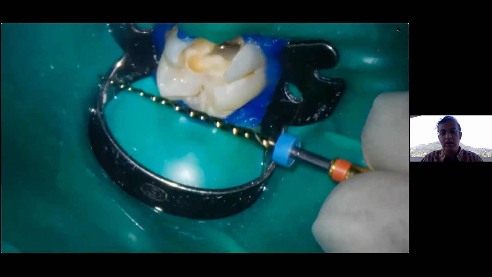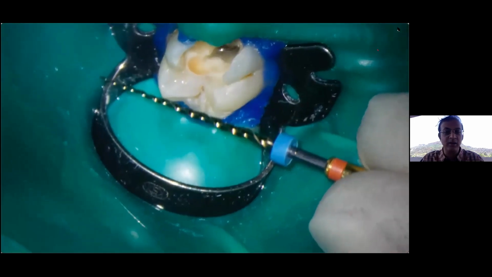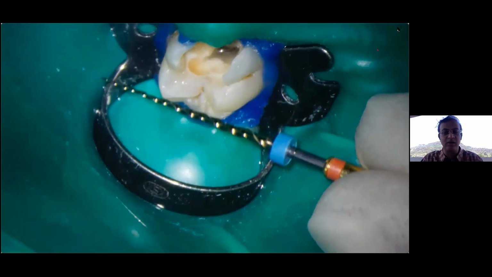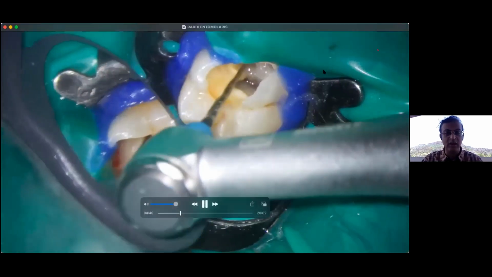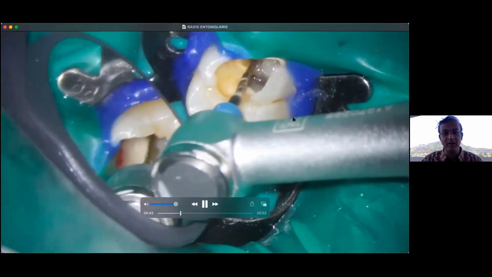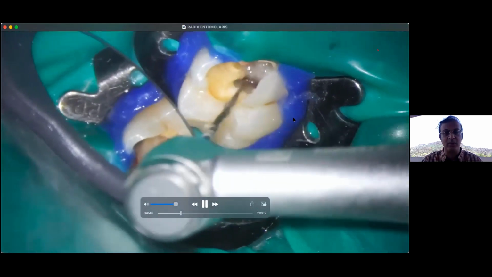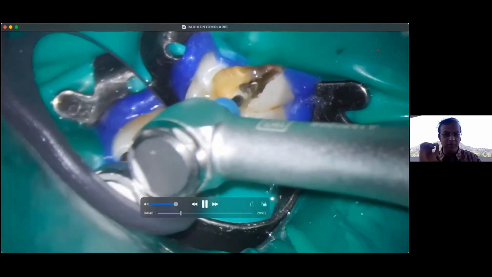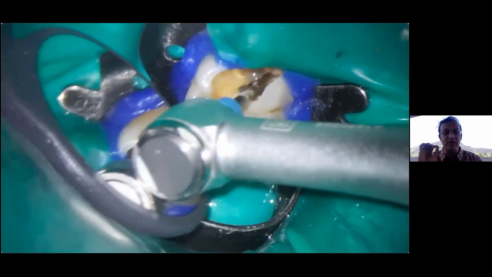Okay, so the K file is being used in all the canals. Now I pick up the TwoShape system. TwoShape is a file by MicroMega. This is TS2, a red file with a blue rubber stopper, and this is a 25.6% taper file. I'm just going about 5-6 millimeters in each canal.